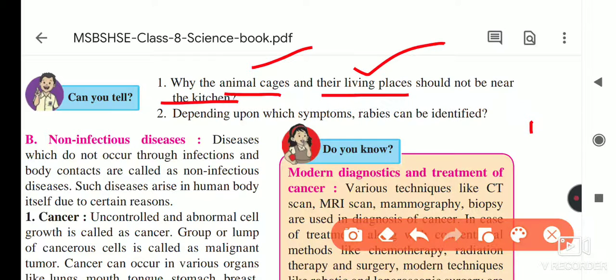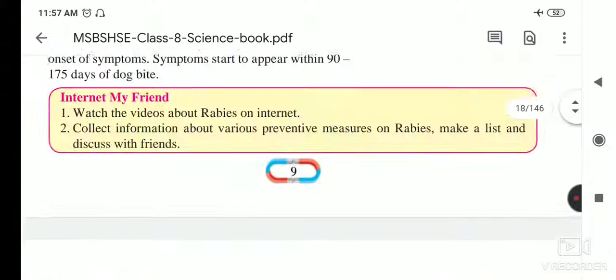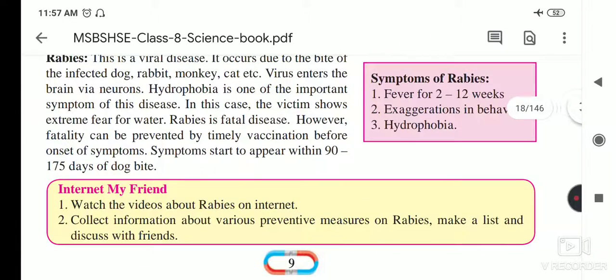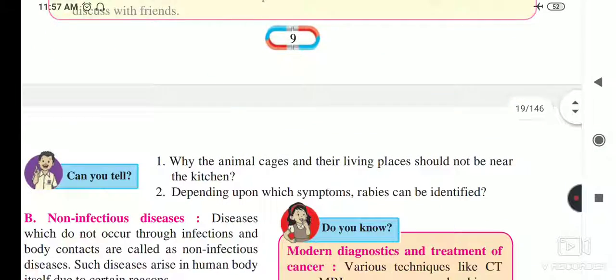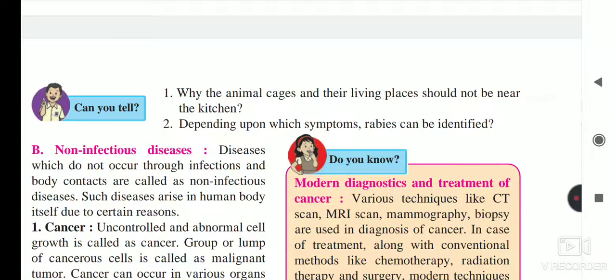Depending upon which symptoms can rabies be identified? Just now we said fear of water, hydrophobia. Secondly, severe temperature or fever, and another is exaggeration in behavior. These are the symptoms by which we can identify rabies.